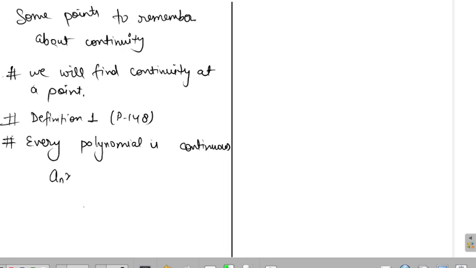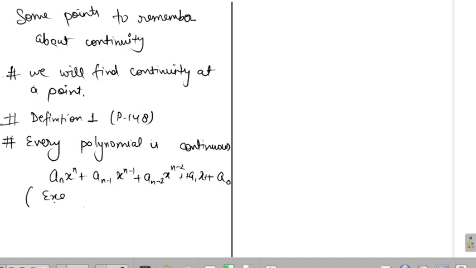They are of type a_n x to the power n plus a_(n-1) x to the power n minus 1 plus a_(n-2) x to the power n minus 2 and so on, at the end it goes to a_1 x plus a_0, something like this. These are polynomials, right? So in the previous question 2x square minus 1, that was also a polynomial, so that was continuous. Remember this for MCQ type questions, but we will also prove this.